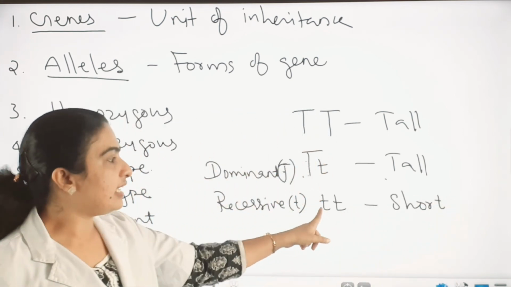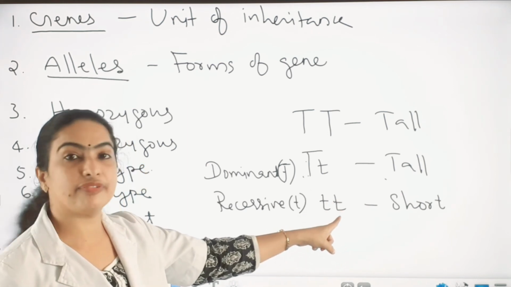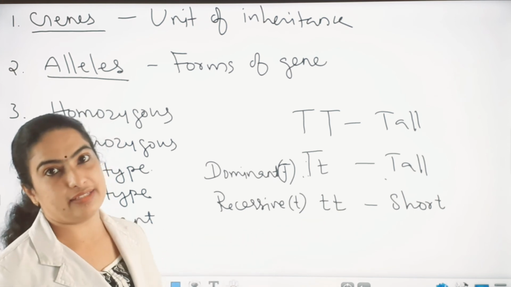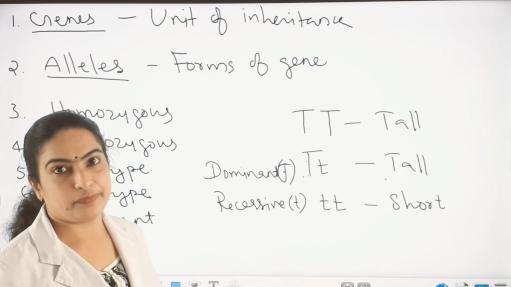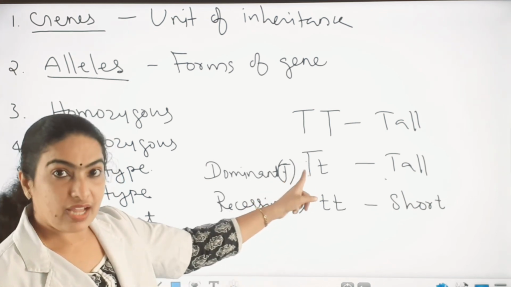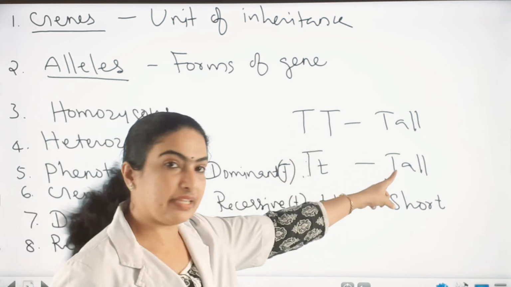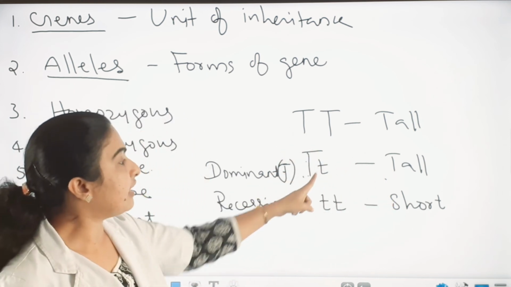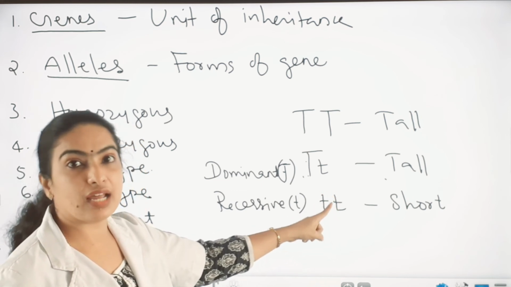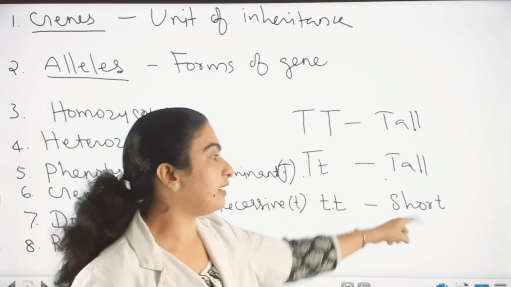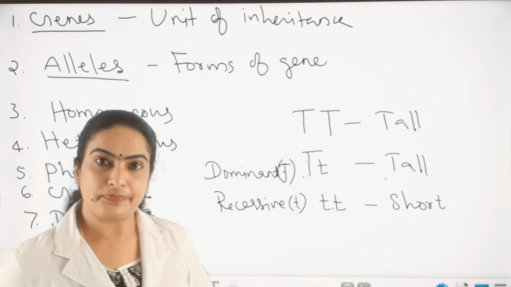So the recessive allele can express the character only in the presence of another identical or similar allele. Otherwise it can't express a character, because one allele is dominating it. So the dominant one can represent the character, but the recessive allele can represent the character only in the presence of another similar allele. Then only they can express the character. Is it clear about dominant and recessive? Okay.